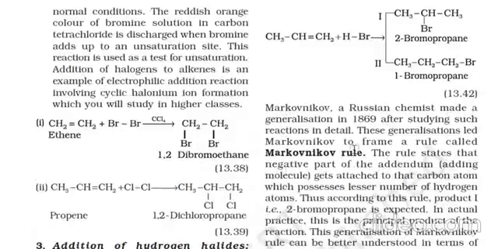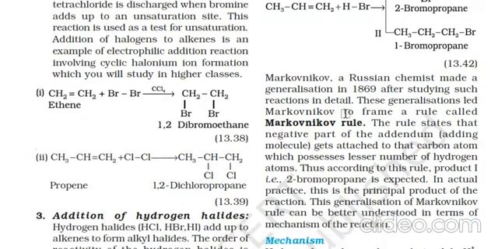What is Markovnikov rule? Markovnikov, a Russian chemist, suggested a generalization in 1869 after studying such reactions in detail. This generalization led Markovnikov to frame a rule called Markovnikov rule. The rule stated that the negative part of the addendum, the adding molecule, gets attached to that carbon atom which possesses lesser number of hydrogen atoms. Thus, according to this rule,